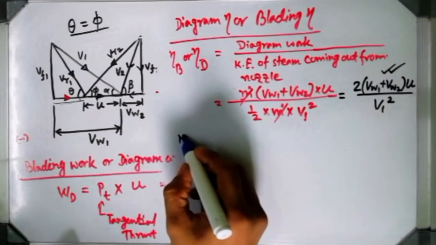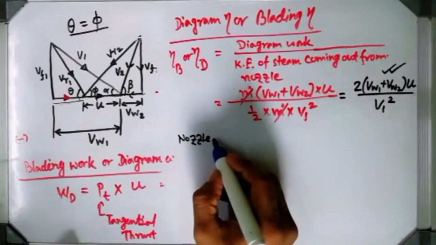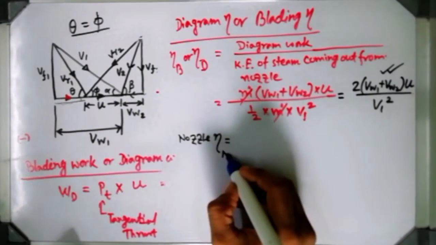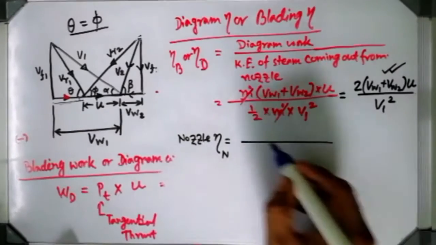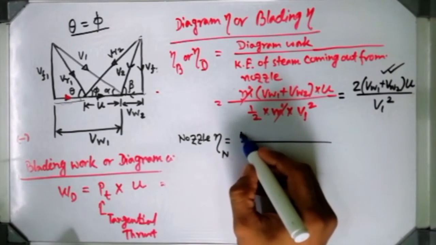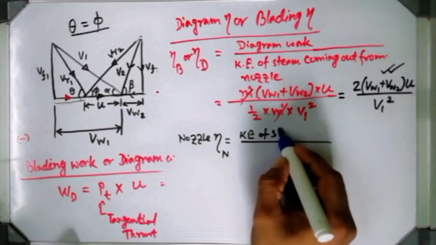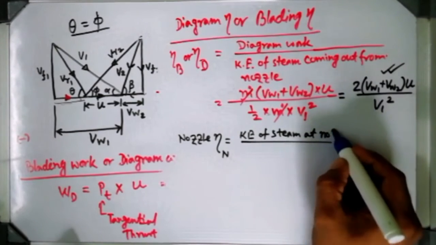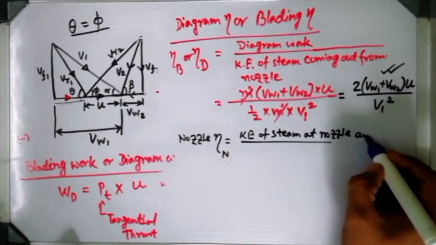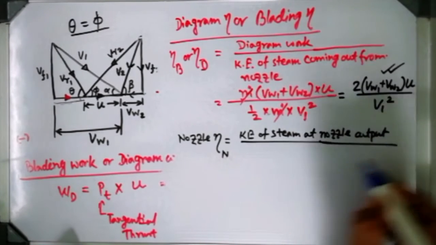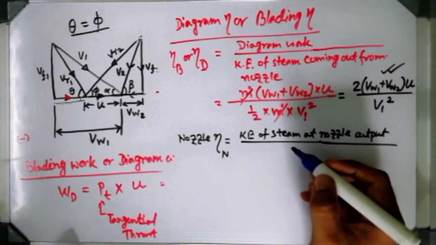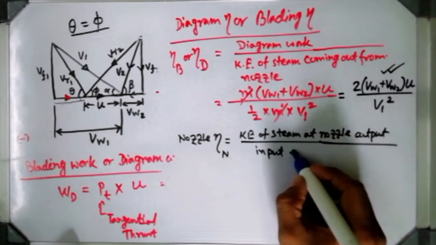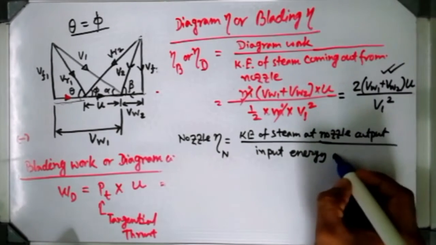And if anybody asks you what the nozzle efficiency is, nozzle efficiency is denoted by eta n. So nozzle efficiency can be found using this relation: the kinetic energy of steam at the nozzle output, divided by the input energy of the nozzle. Input energy of the nozzle, what was that?